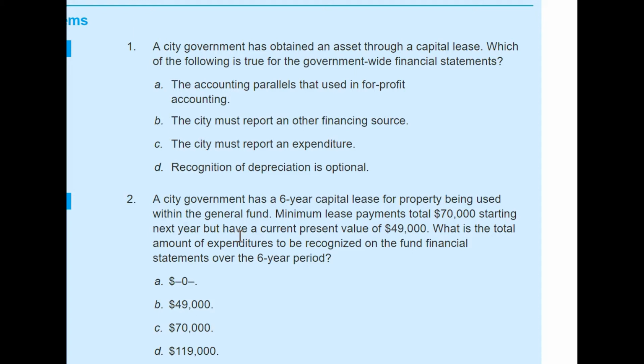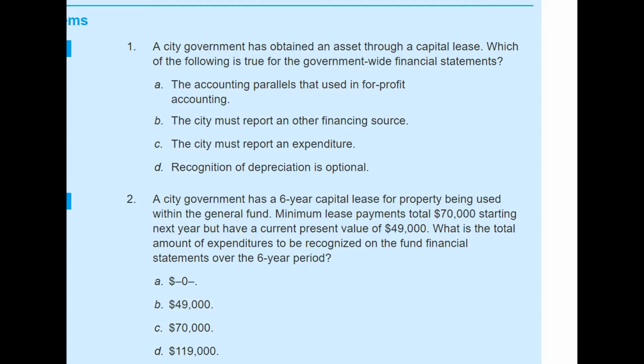We just discussed that for fund financial statements, we don't record any assets or liabilities. So what we do is show the present value of the future lease payments as an expenditure, and we create one special account to reflect that amount, and we credit that account. We call it other financing sources.